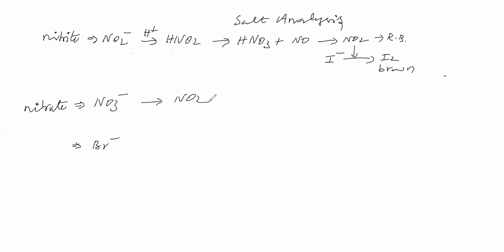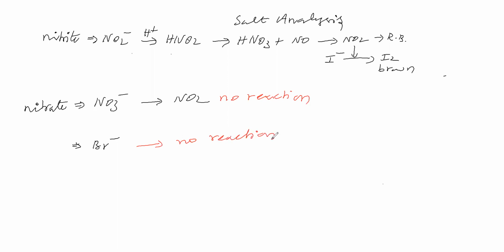Nitrate with dilute sulfuric acid: what is the reaction? No reaction is possible with dilute sulfuric acid. Nitrate will not give any reaction with dilute sulfuric acid. Bromide will not give any reaction with dilute sulfuric acid either.